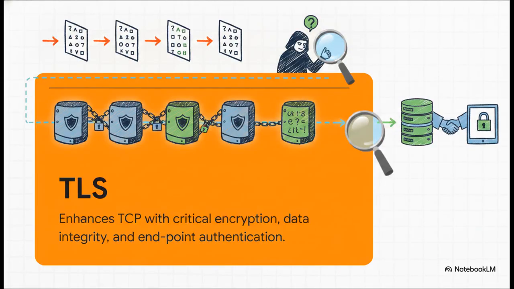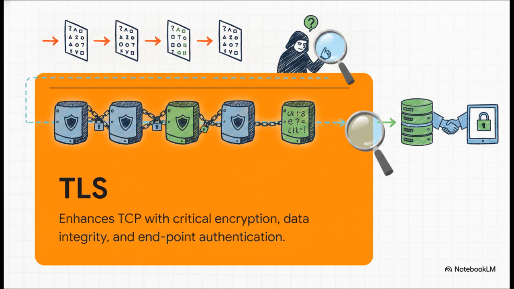But what about the fact that basic TCP and UDP send all their data completely unencrypted, just open for anyone on the network to read? Enter TLS, or Transport Layer Security. You can basically think of TLS as a secure armored wrapper that sits right on top of TCP. Before the data ever hits the network, TLS encrypts it, ensures its integrity, and authenticates the endpoints. It means that even if a hacker intercepts your packets, all they're going to see is mathematical gibberish instead of your clear text password.